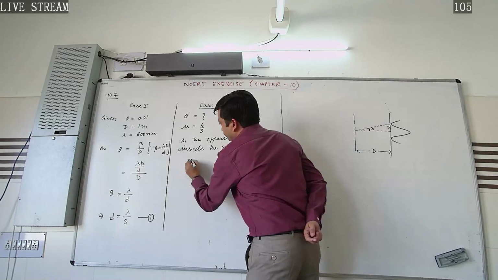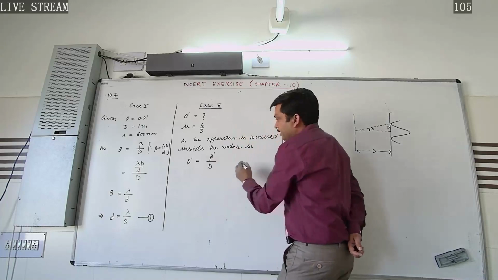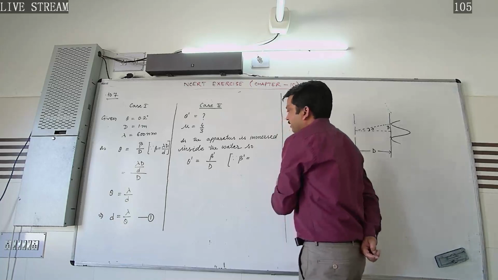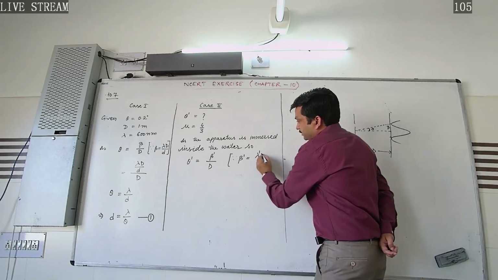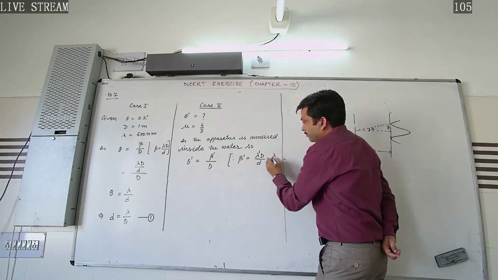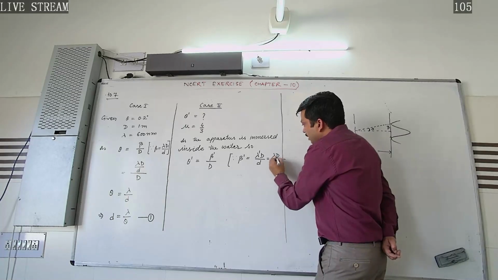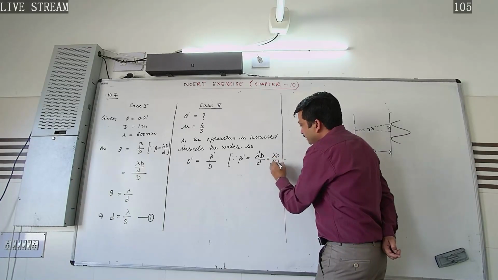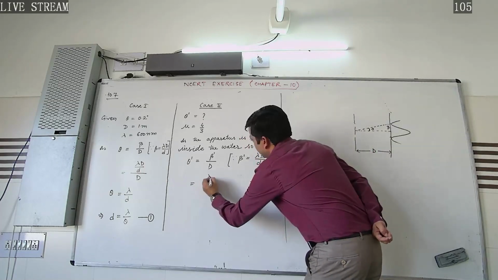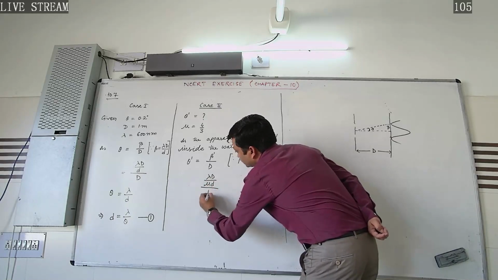So the new angular width theta dash will be equal to beta dash by D, and beta dash will be given by lambda dash D by d. But lambda dash, in terms of lambda, we can write as lambda by mu. So lambda D by mu d. In this way, this will be the beta dash. Putting the value here, lambda D by mu d divided by this capital D.